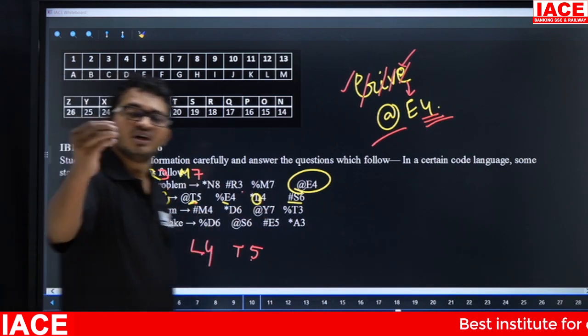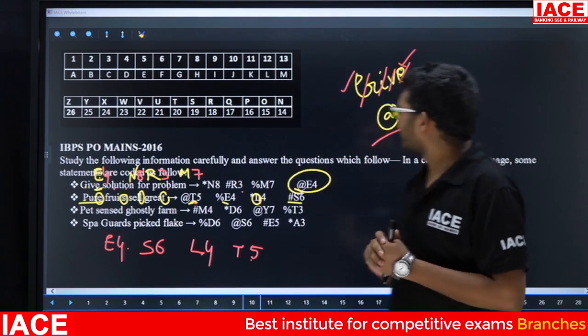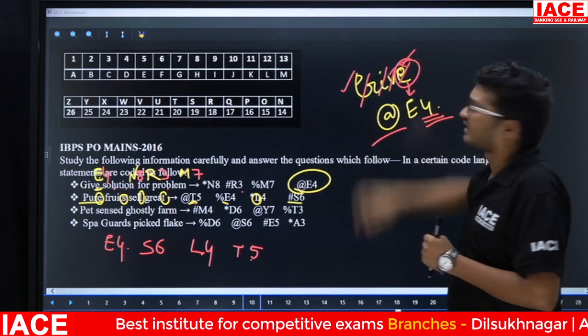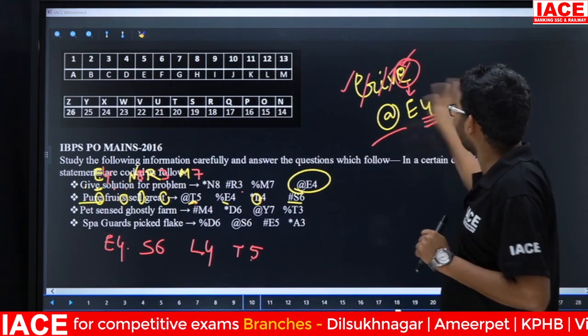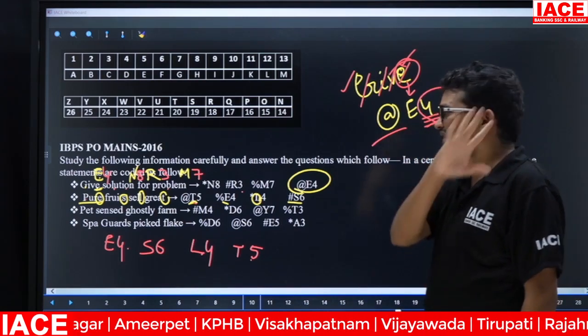Now the logic for the letter is completed and the logic for the number is also completed. The logic for the letter is the last letter of the given word. The logic for the number is the number of letters in the given word. Next, the logic for the symbol.